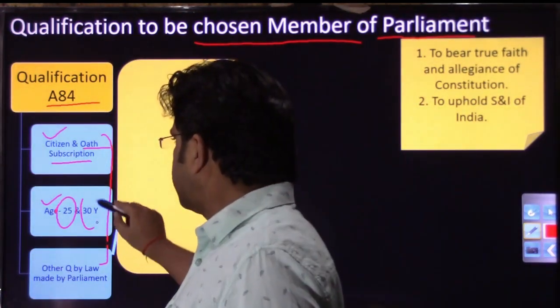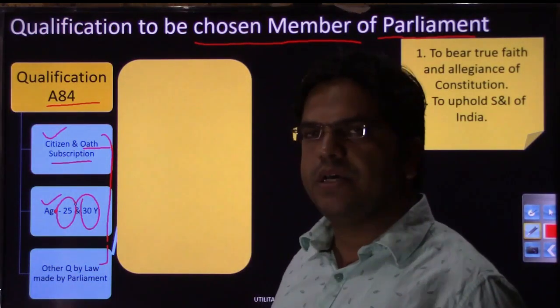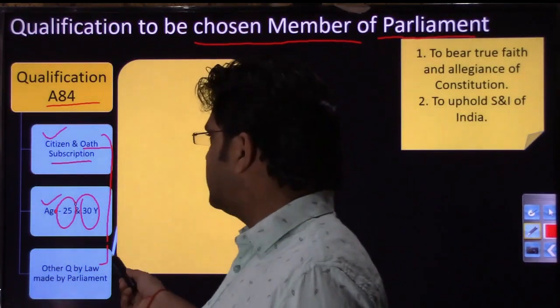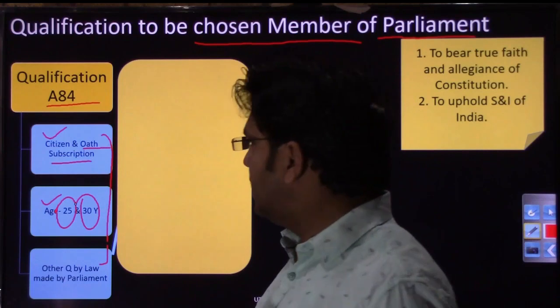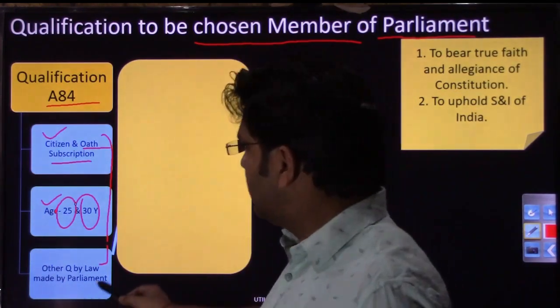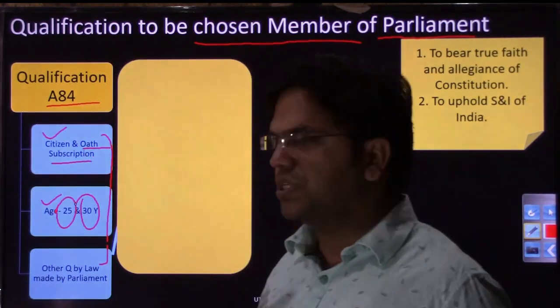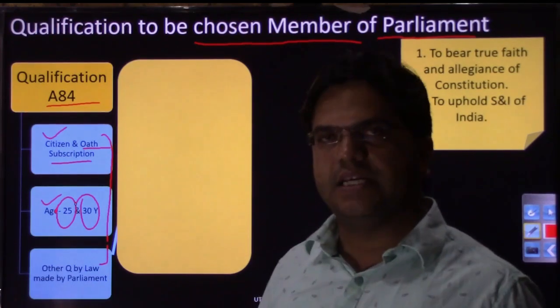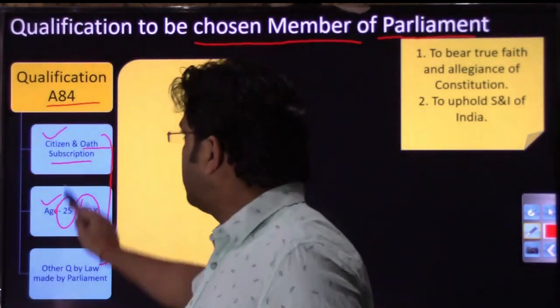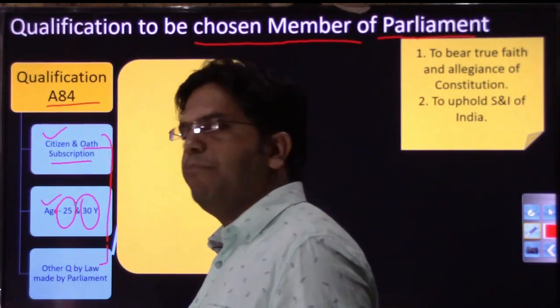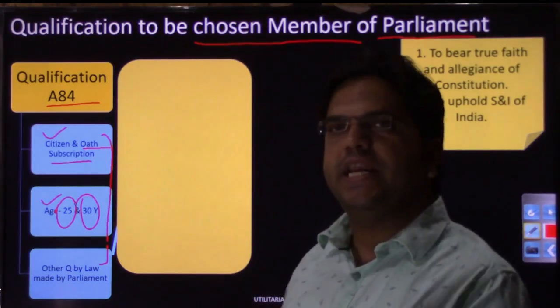And if any person is willing to enter Rajya Sabha, if he wants to contest election for the Rajya Sabha, he should be 30 years. Thereafter, the third thing that is mentioned in the constitution is actually not a criteria. The third portion of this Article 84 empowers parliament to enact any laws.